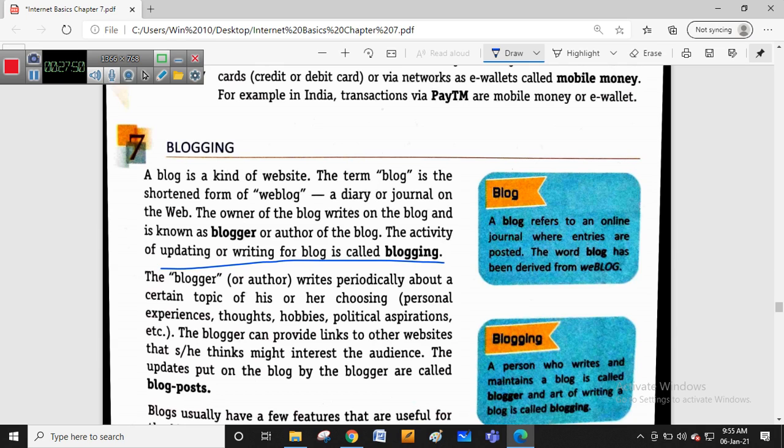So it's a kind of small website offered as a service by the Google company, where we can post our articles on areas we are interested in. Okay, it's like a personal diary. You can share your political, cinematic or poetical interests. All things you can share in this particular blog. Whoever is writing or maintaining that blog is called a blogger or author of the blog. So the activity of updating or writing a blog is called blogging.